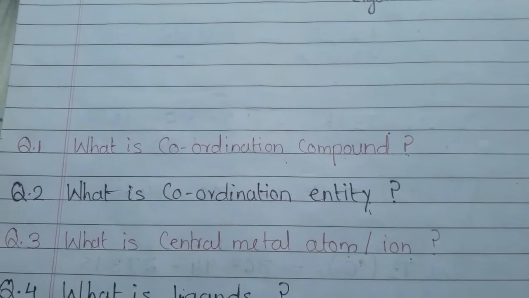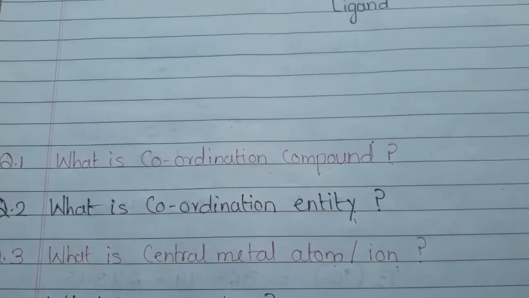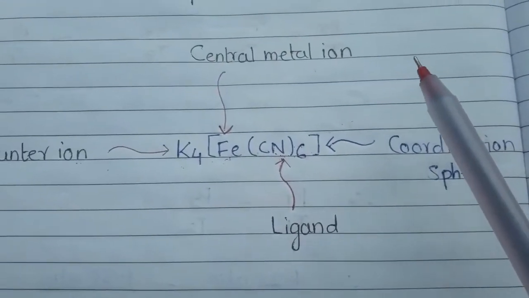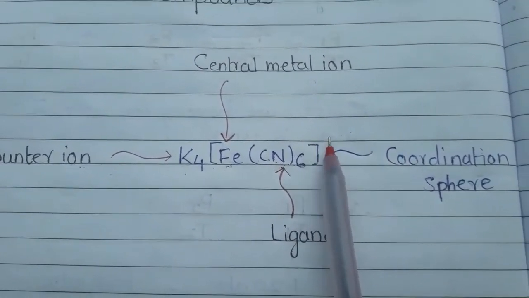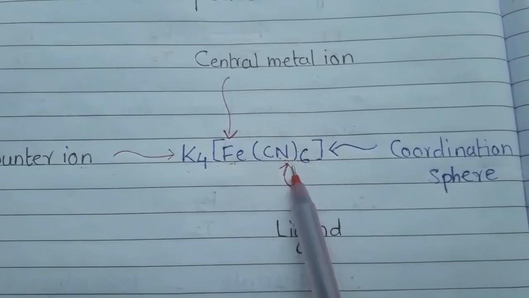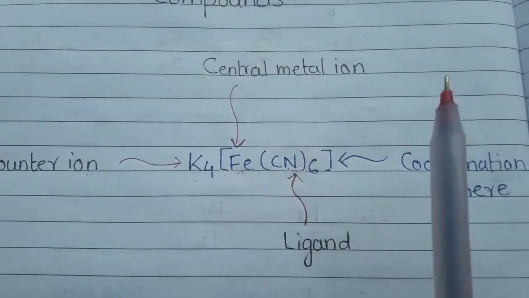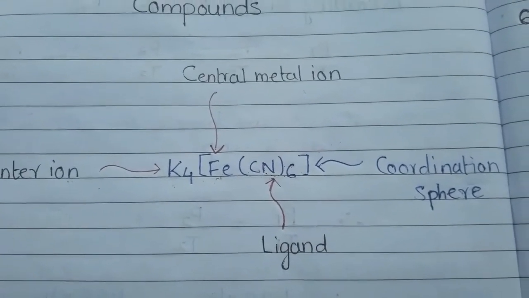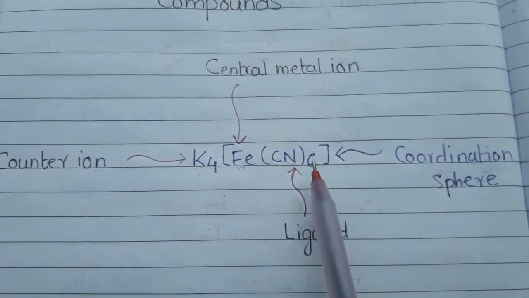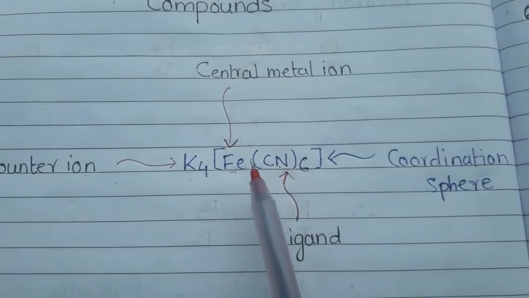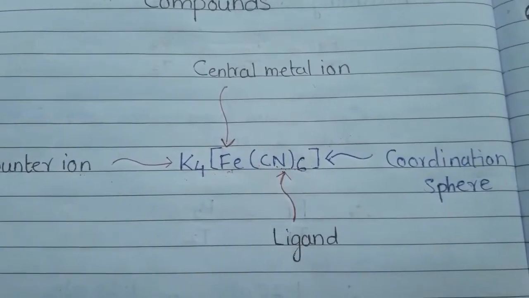Now the fourth question is, what are ligands? A ligand is nothing but a chemical species which is responsible for donating a pair of electrons to the central metal atom for the formation of coordinate covalent bonds. In a coordination compound, always remember the central metal atom and the ligands are the two entities.